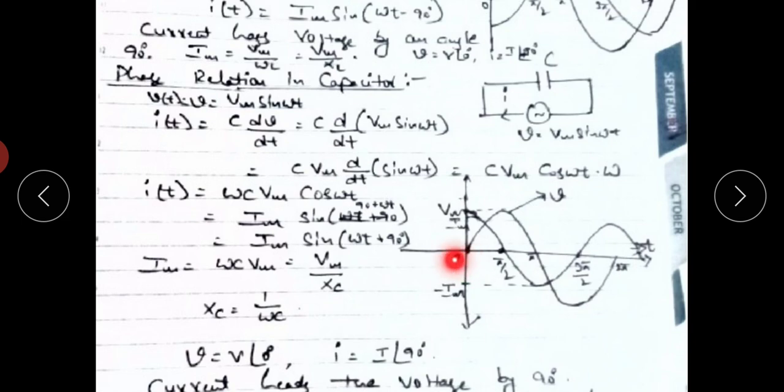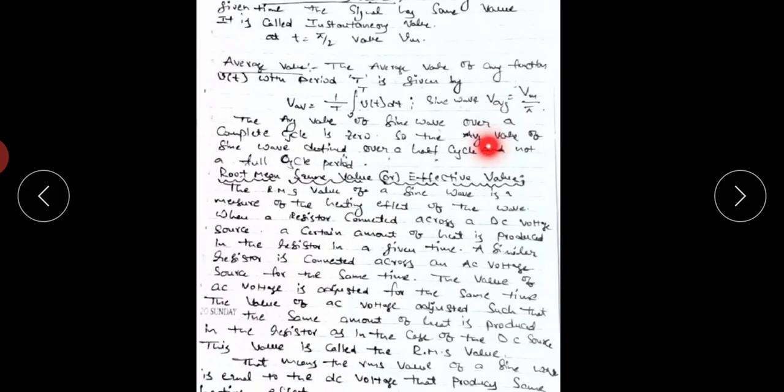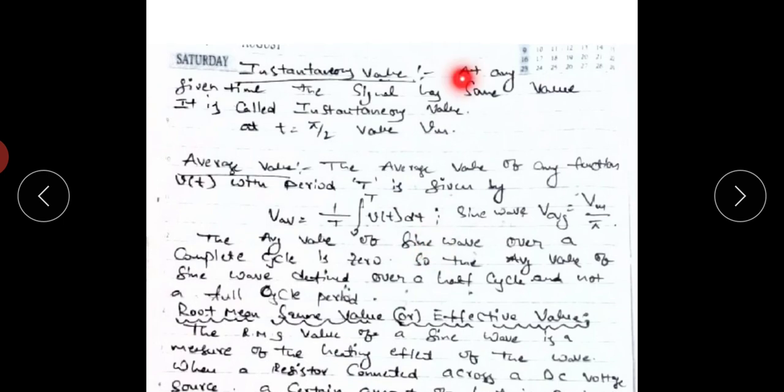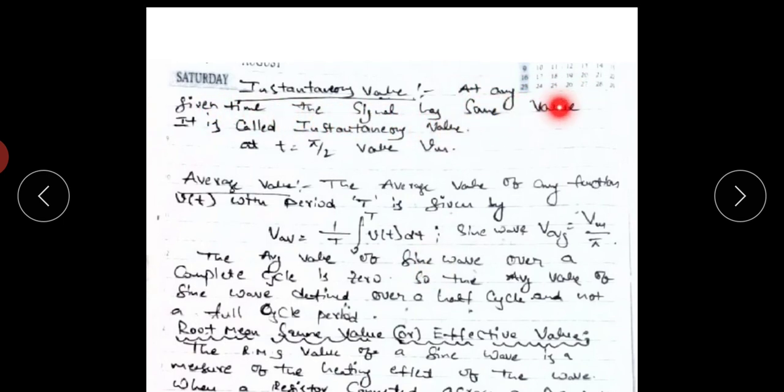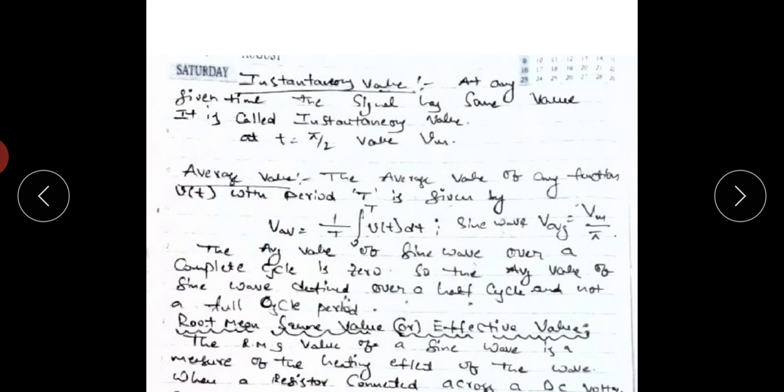And at t equals 0, the signal value equals 0. So voltage signal instantaneous value at t equals 0 equals 0. Similarly at t equals pi, the voltage signal value equals 0. So at t equals pi, the voltage signal instantaneous value equals 0. So instantaneous value means at any given time the signal has some value, it is called instantaneous value.